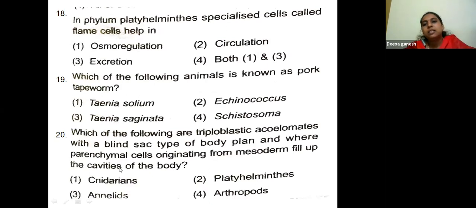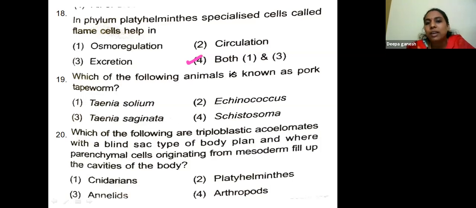In Platyhelminthes, specialized cells like flame cell help in osmoregulation, circulation, excretion, both 1 and 3. They are going to carry out the process of osmoregulation as well as excretion, both 1 and 3.